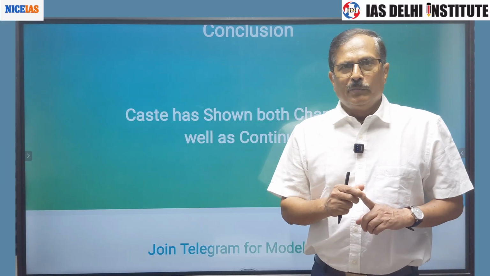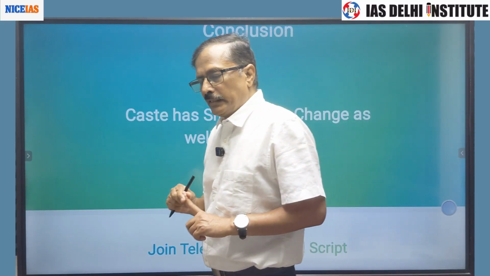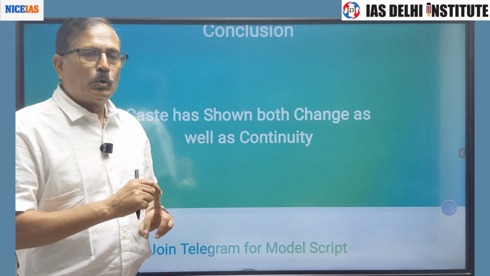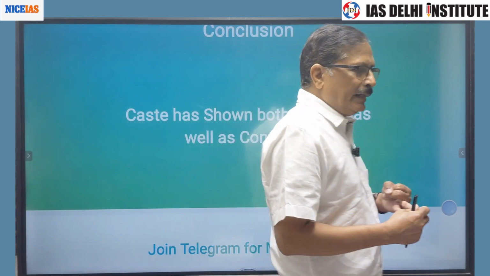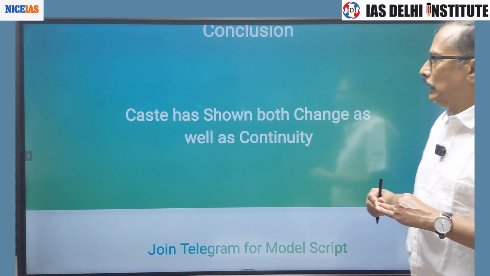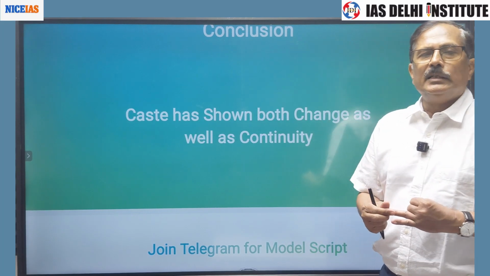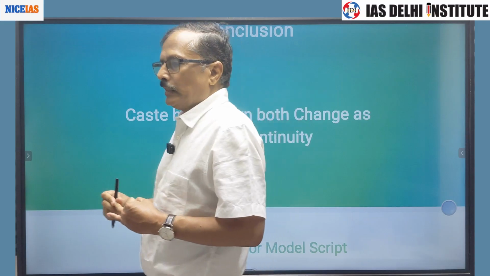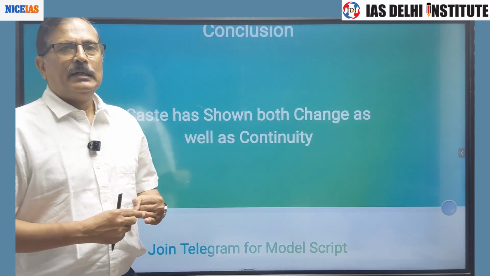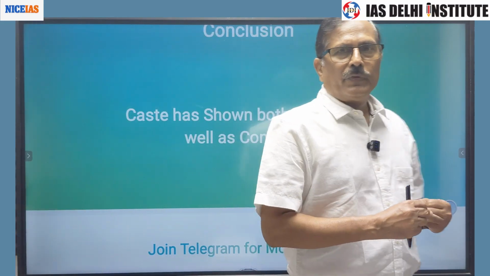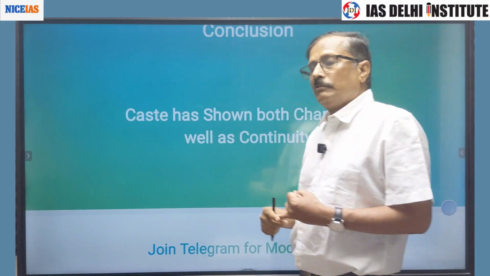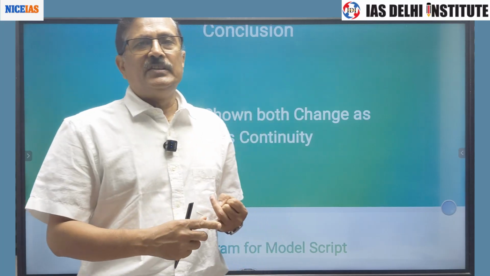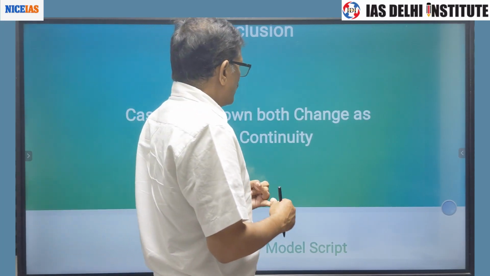Why continuity? Because it is an indigenous and ancient Indian phenomena. It has gone through adaptive transformation, right? Why identity? Because caste mobilization in the politics is taking place. There is a feeling of pride in the caste identity, right? Maintaining their way of life, getting the services of the Brahmins while officiating the religious worship.